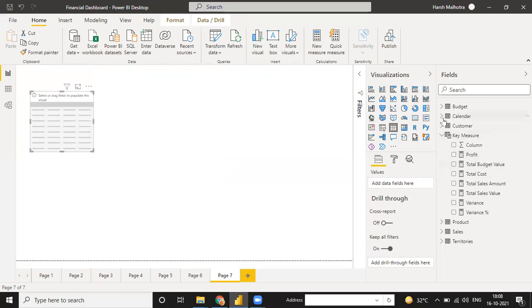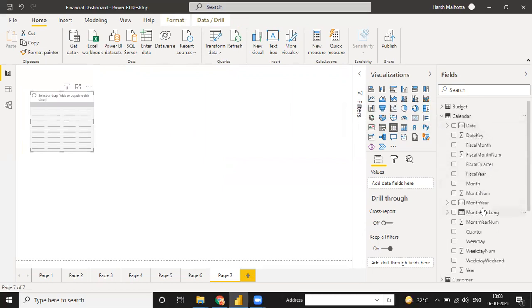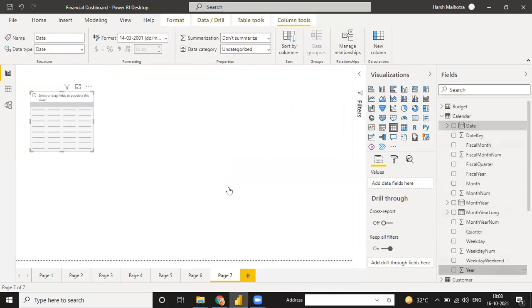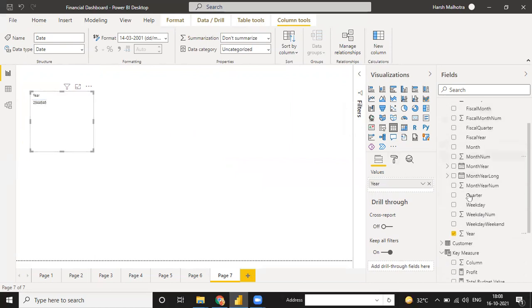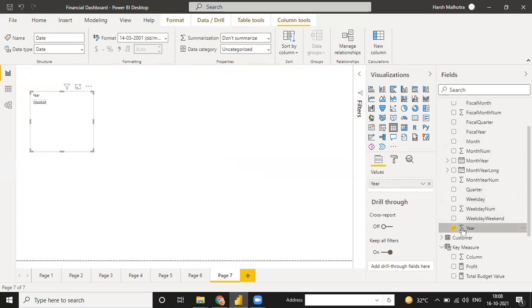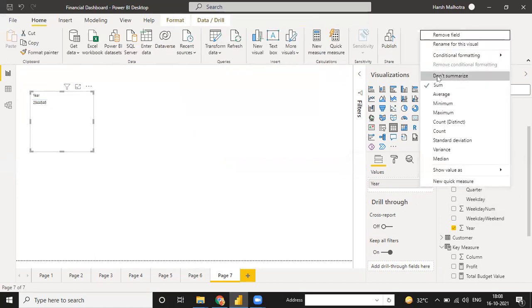In this table, suppose I am going to this calendar and I am picking first my year. When you pick the year from your calendar table, it shows you the summation in the year. But we don't need a summation, we need it without summation. So just click on this, see, just click on this, don't summarize.